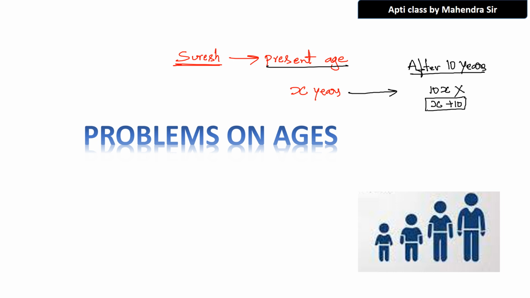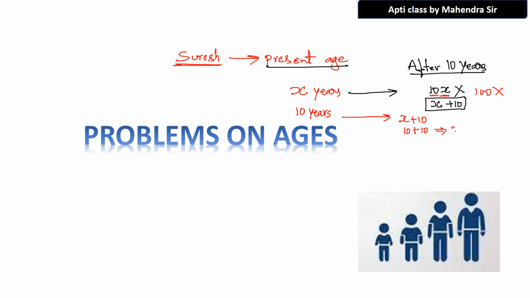Sir, why is 10x not correct? You want me to explain that also? Listen. Why is 10x not possible? Suppose the present age of Suresh is 10 years. Now, after 10 years, what will be his age? 10 into 10, 100? So x plus 10, that is 10 plus 10.